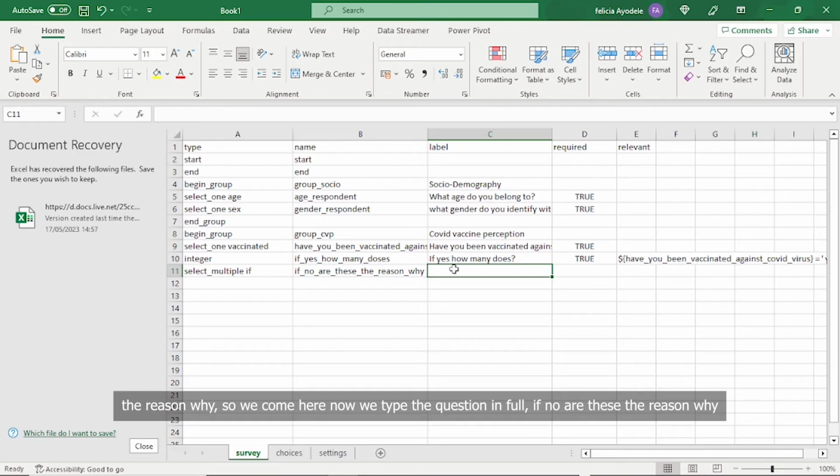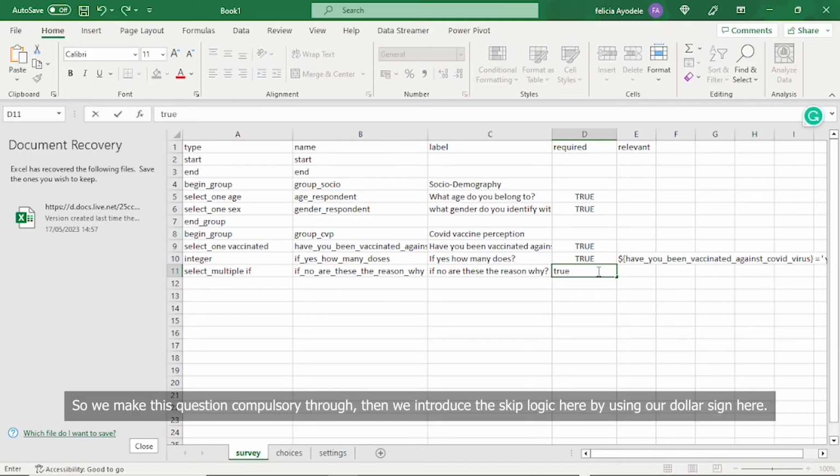So we come here now, we type the question in full: if no, the reason why. So we make this question compulsory too.